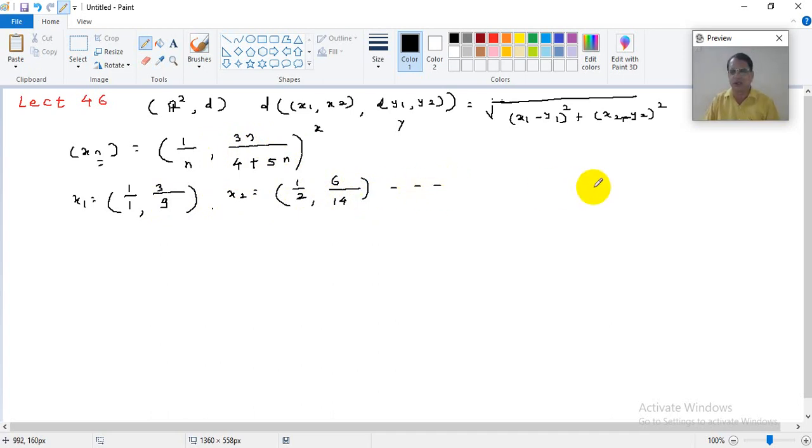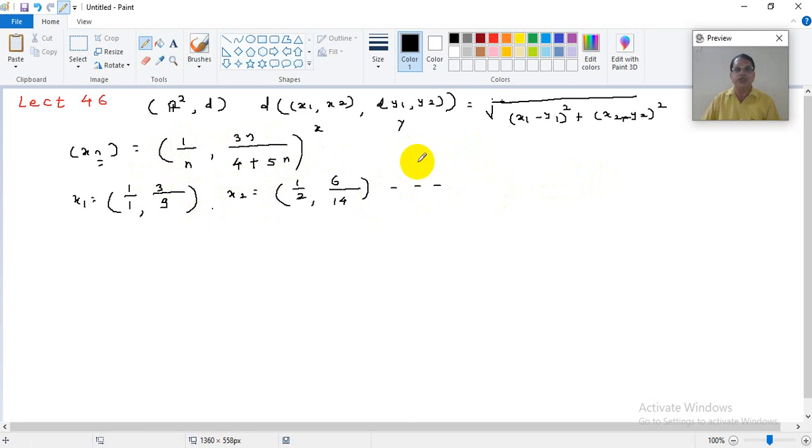They are infinite, so you cannot write all the terms, but we can get the sense. This 1 upon n, you always know that this sequence converges to 0. And what will be this 3n upon 4 plus 5n?